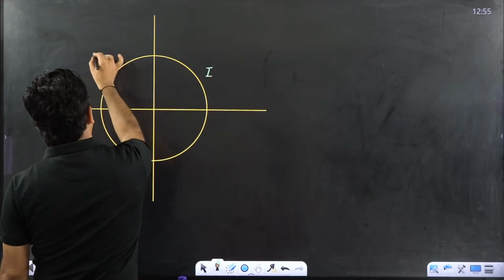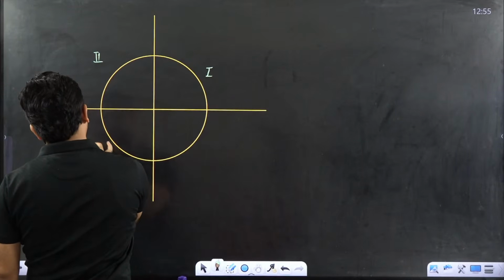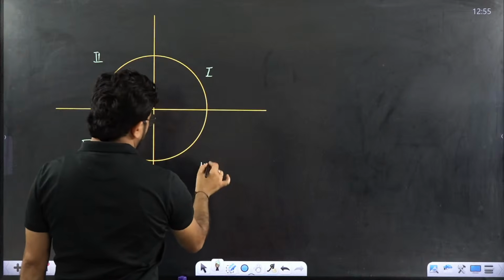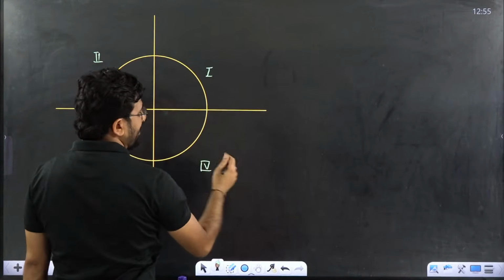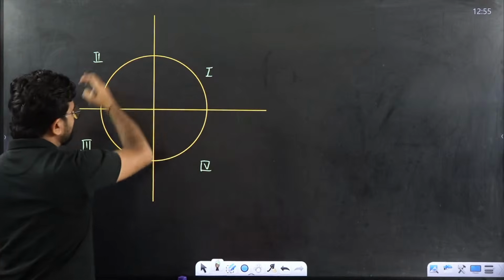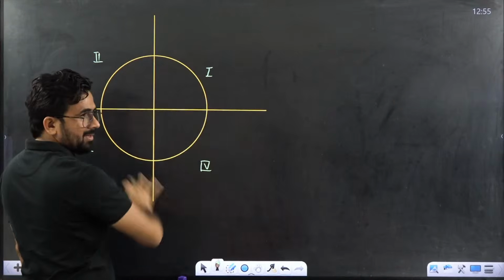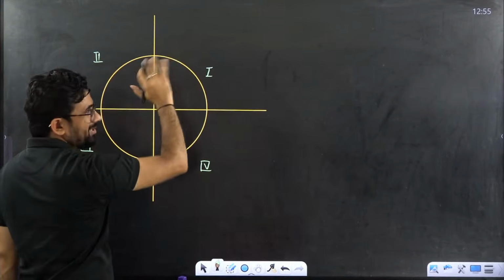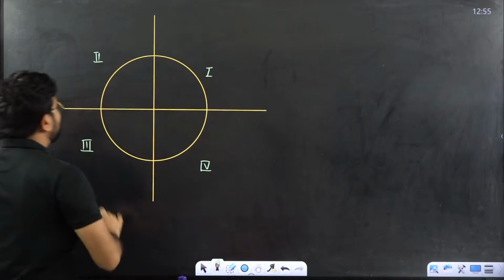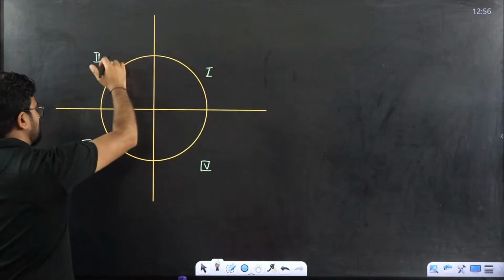We call it the second quadrant, this the third quadrant, and this the fourth quadrant. Quadrant means four. That's why I am telling you I am dividing this plane into four parts.